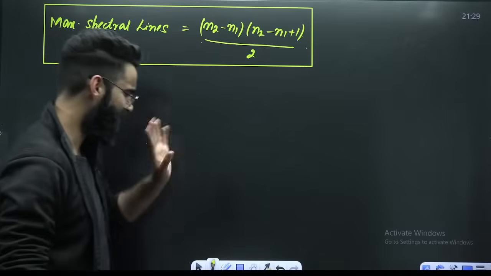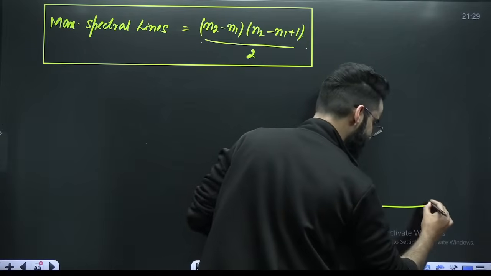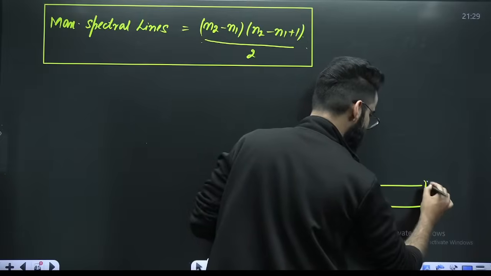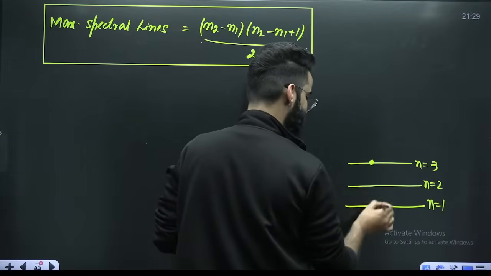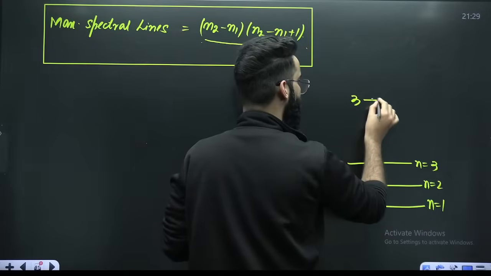For example, what does it mean? Try to understand. Let's say this n is equal to 1, this n is equal to 2, this n is equal to 3. For example, the electron is present in 3. It has to go from 3 to 1.